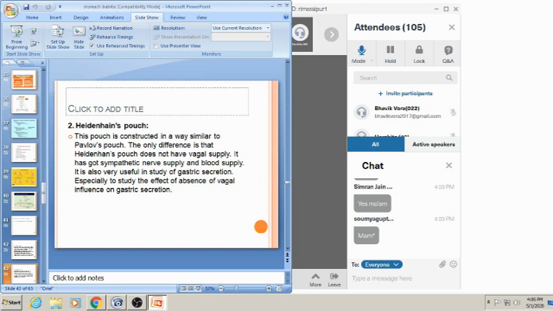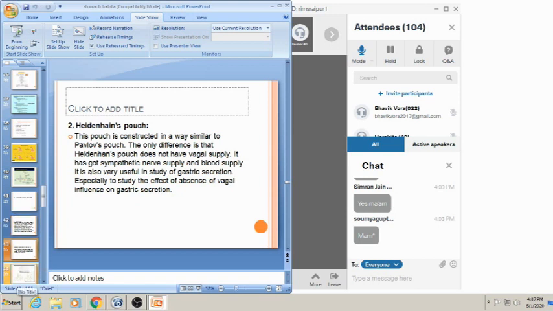So it is also very useful to study the gastric secretion, especially to study the effect of absence of vagal influence on gastric secretion. Means there is no vagal nerve supply. So if there is a vagotomy, what will be the effect on the gastric secretion? So this will also show the significance of the cephalic phase on the gastric secretion. Okay, hope everyone is getting me. Pavlov's pouch, Heidenhain pouch.